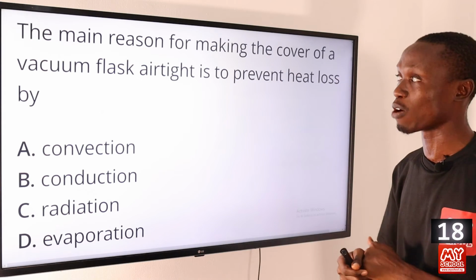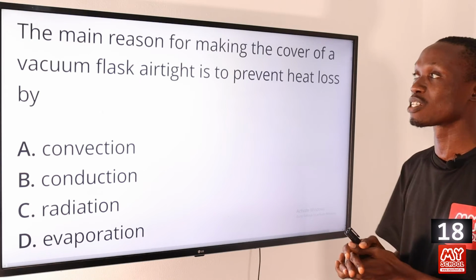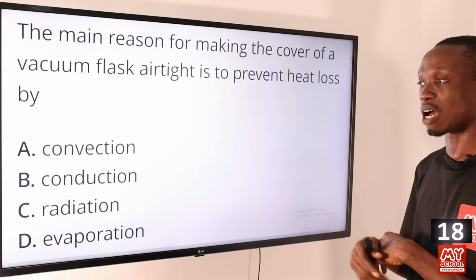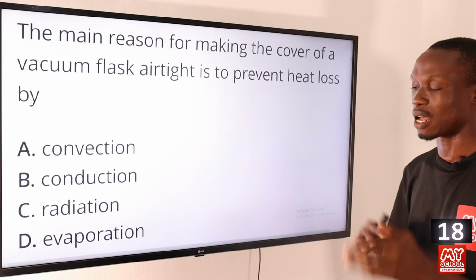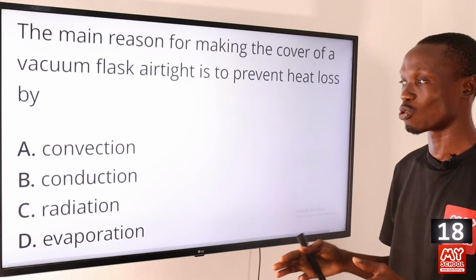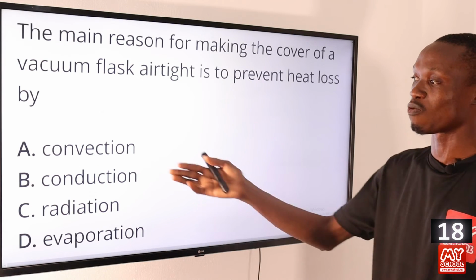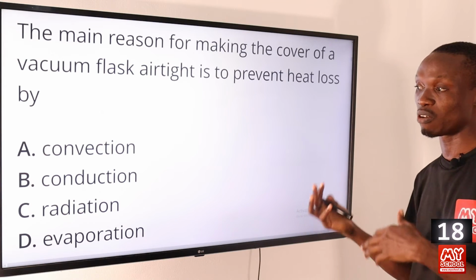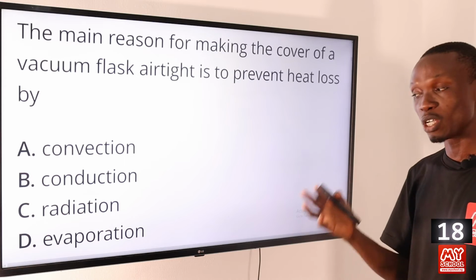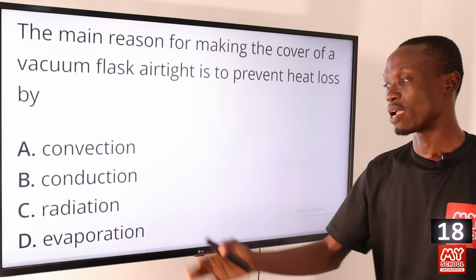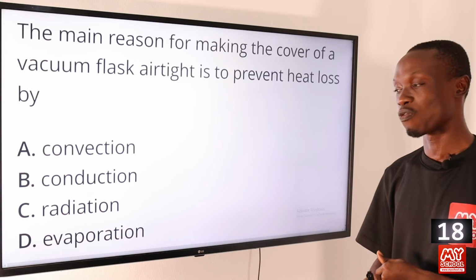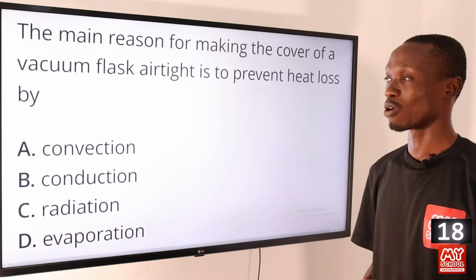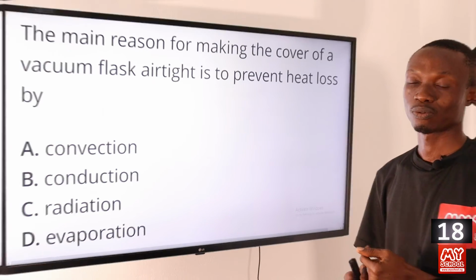The reason why the vacuum flask is airtight is so that the actual movement of the heated molecules can be prevented, in order to conserve heat. So that makes option A the correct answer, while option B is not correct because conduction involves the transfer of heat along a solid. C is radiation. In radiation, there's no material medium required in the transfer of heat. D, evaporation, is simply the escape of the molecules of a substance from its surface. So that makes option A, convection, the correct answer to this question.